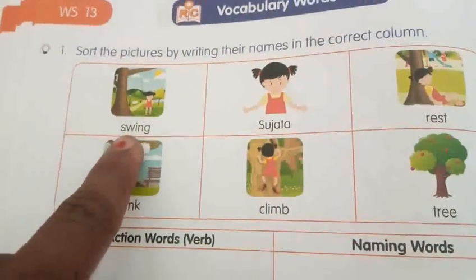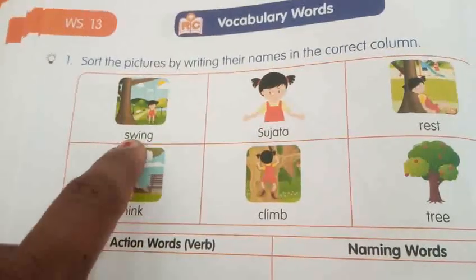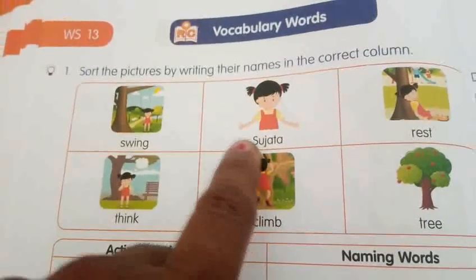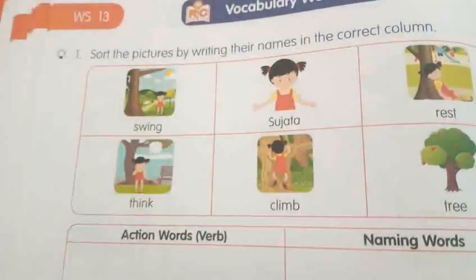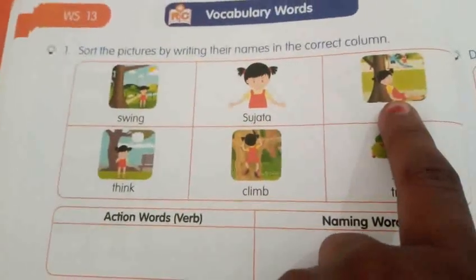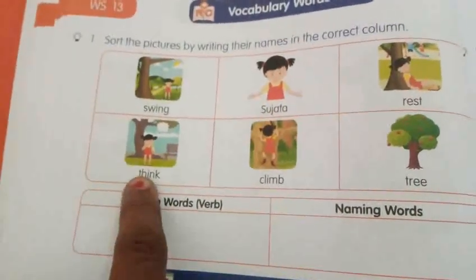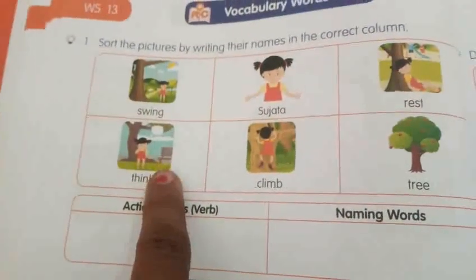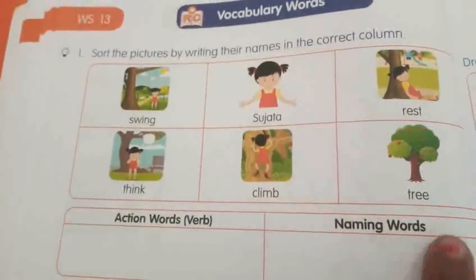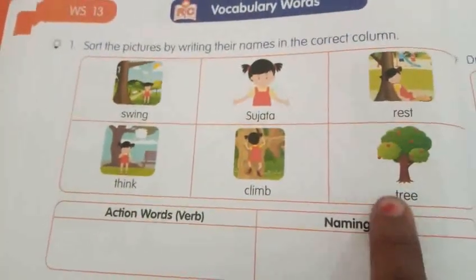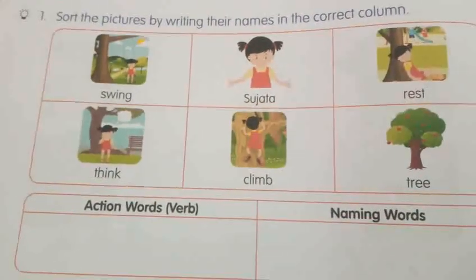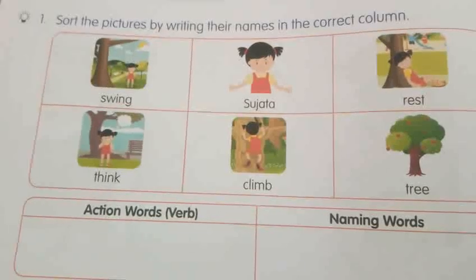First of all we will read the vocabulary words from this. Swing, swing. Sujata, Sujata. Next, rest, rest. Think, think. Climb, climb. Tree, tree. First of all, can you guess the naming words from this?